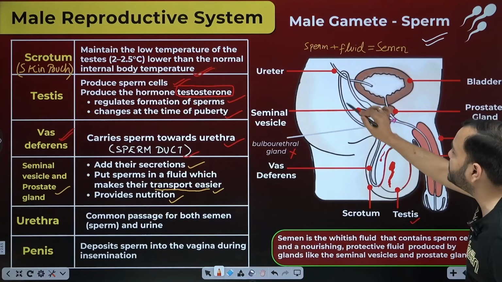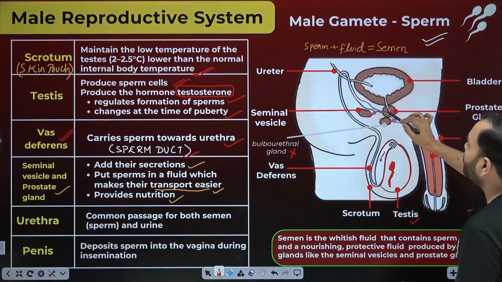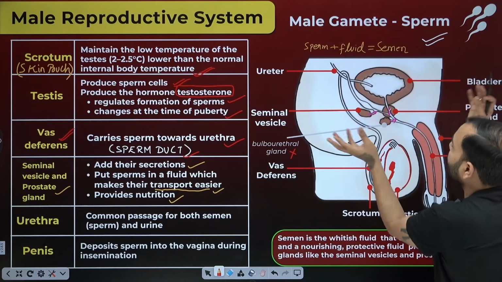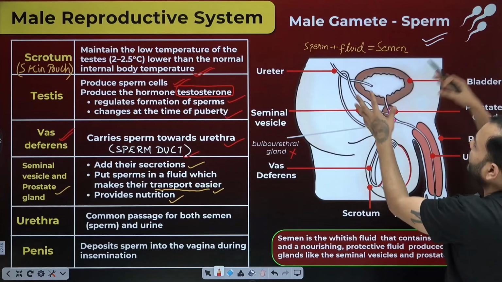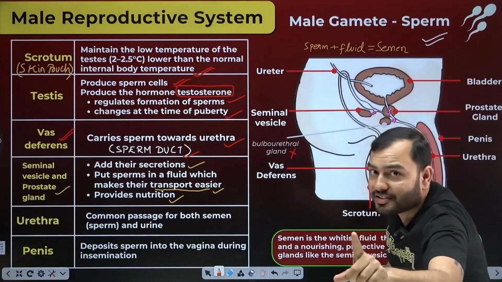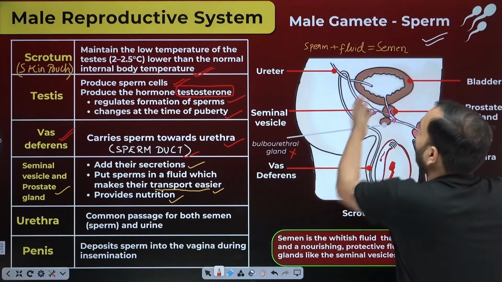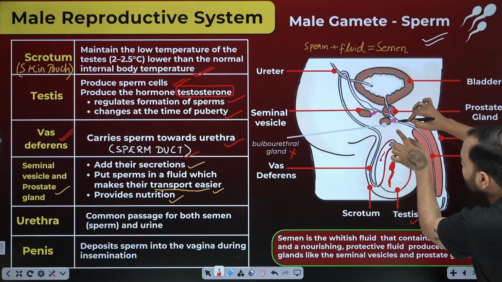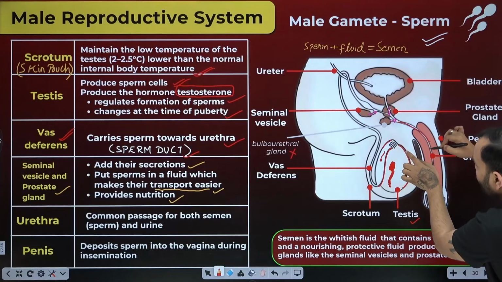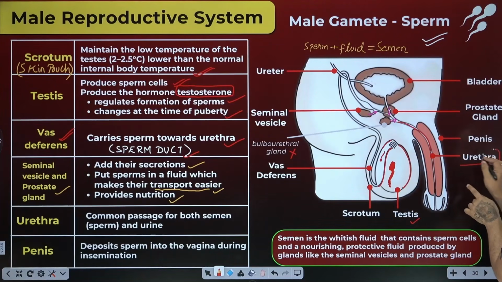Now the sperm went from the testes into the vas deferens, where it said, brothers, I'm not able to swim. They said take fluid from the seminal vesicle and prostate gland. Now it is no longer just sperm. Now it becomes semen. The semen went and came into the tube which we call the urethra.